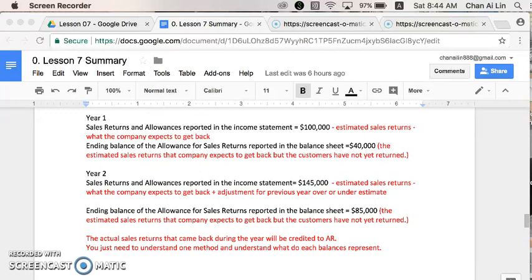Now, note that for year 1, the sales returns and allowances, the contra revenue figure reported in the income statement, is the estimated sales return, 100,000. This is the estimated sales return, what the company expects to get back. In the balance sheet, the contra asset account, the ending balance of the allowance for sales return account reported in the balance sheet is 40,000. This is the estimated sales return that the company expects to get back, but the customer has not returned yet.